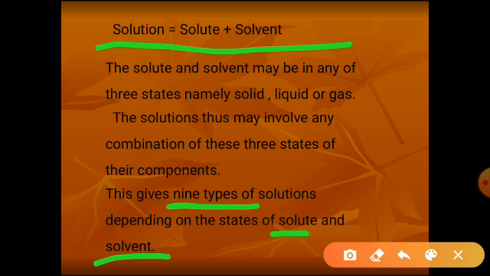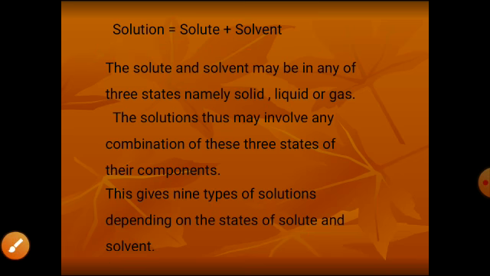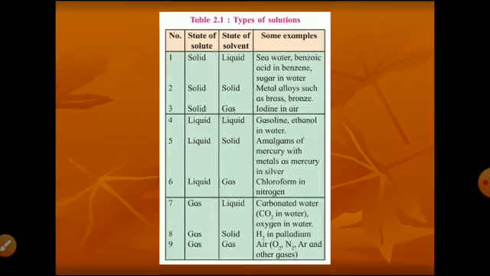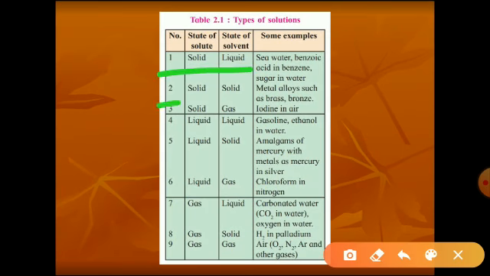As I told, solute can be solid, liquid or gas. Solvent also can be solid, liquid or gas. 9 types of solutions are listed in the table. Now see, in this case, solid solute is dissolved in the liquid solvent. Some examples are given. Okay? Solid solute is dissolved in the solid, for example alloys. Solid solute is dissolved in the gas, for example iodine in air. Sublimation takes place.